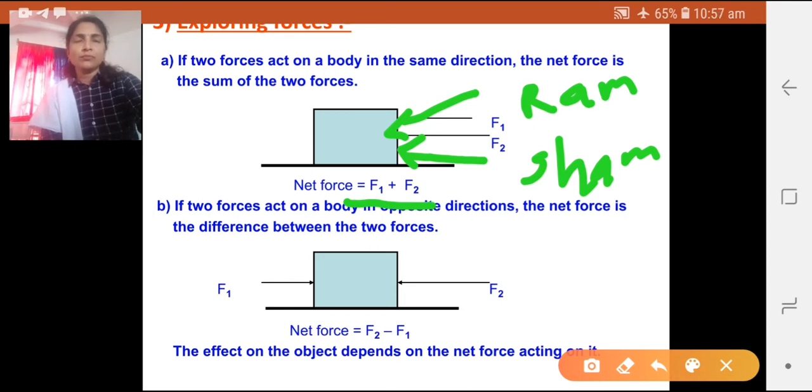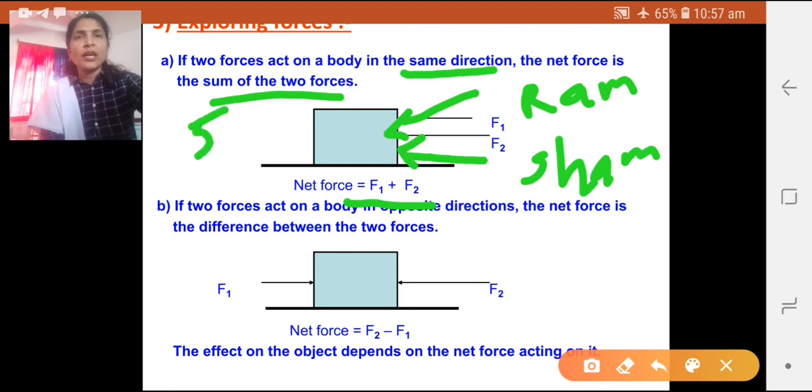You have to note one thing, and this is most important: when the forces are acting in the same direction, the net force is the sum of the two forces. So here you have to do the addition of F1 and F2. Suppose Ram used a 5 Newton force and Sham used a 10 Newton force. So what will be the net force acting on the box? It would be 15 Newton. So when the forces act in the same direction, the net force is the sum of the forces F1 and F2.